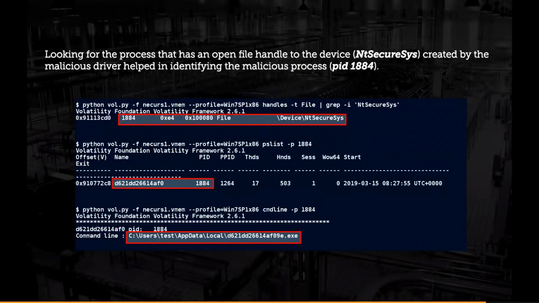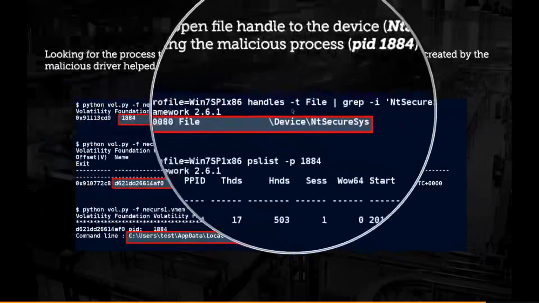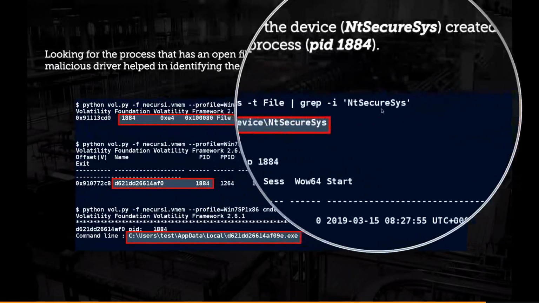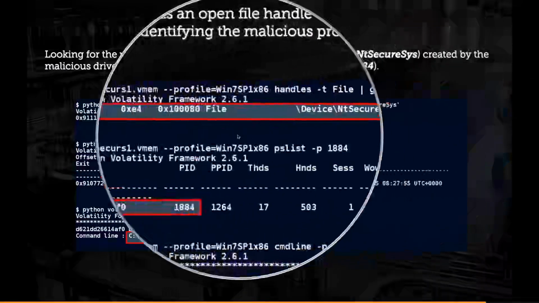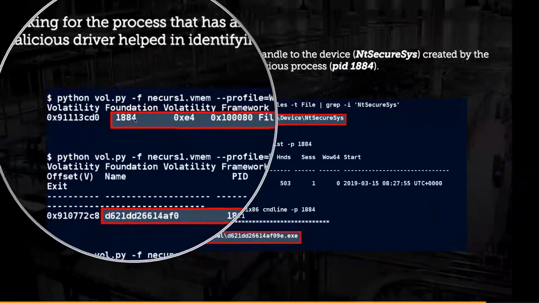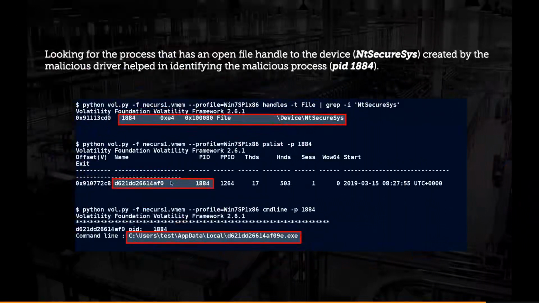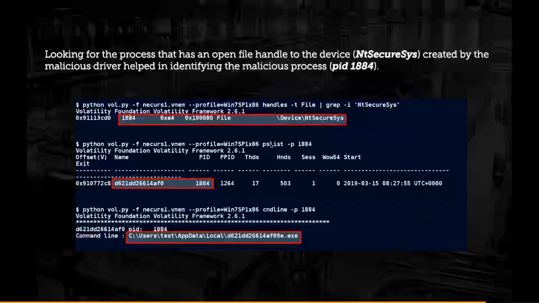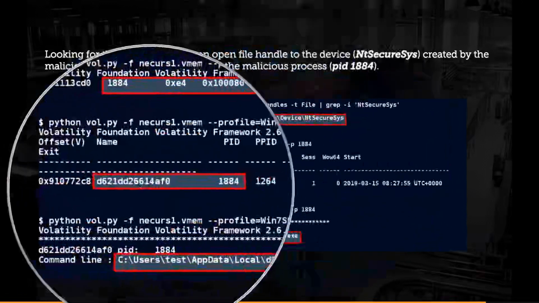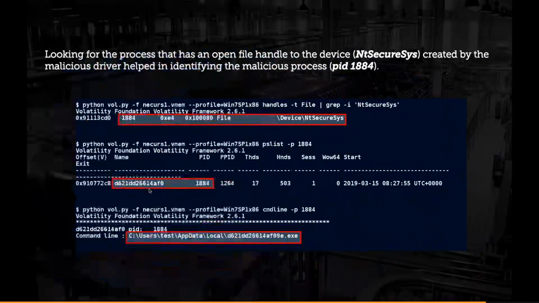So if a user mode component wants to talk to a driver through a device, it has to open a file handle to the device. The process has to open a file handle to the device. So what I'm doing is, I am looking for file handles of all the processes running on a system. I'm trying to find which process has a file handle to this particular device. This lands me on the process with process ID 1884, which has an open handle to this device.